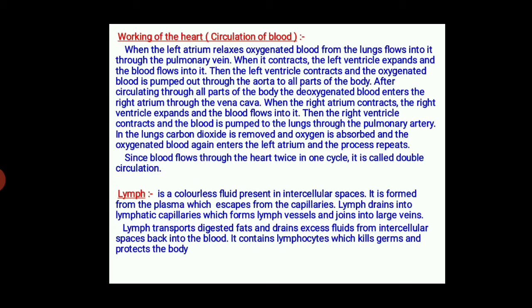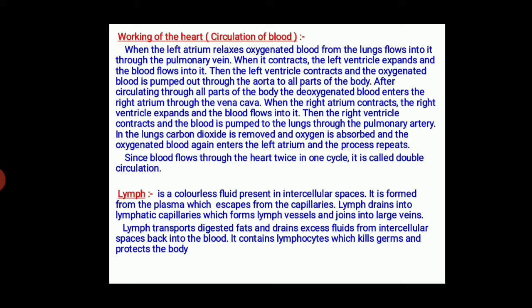Now we talk about lymph. What is lymph? Lymph is a colorless fluid present in intercellular spaces. It is formed from the plasma which escapes from the capillaries. Lymph runs into lymphatic capillaries, which form lymph vessels and join into large veins. Lymph transports digested fats and brings excess fluids from intercellular spaces back into the blood. It contains lymphocytes which kill germs and protect the body.